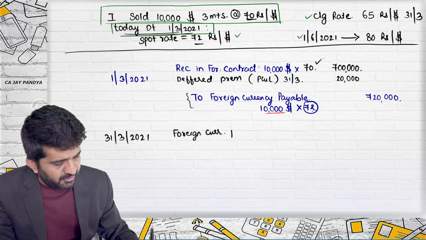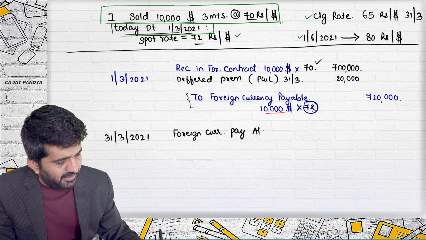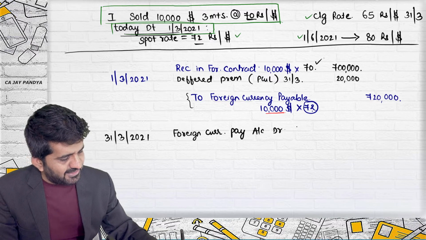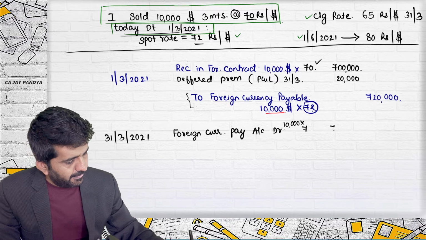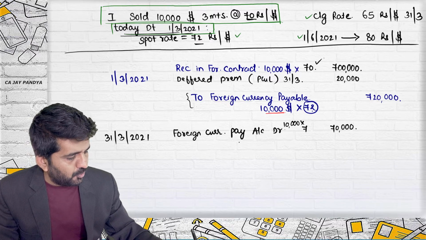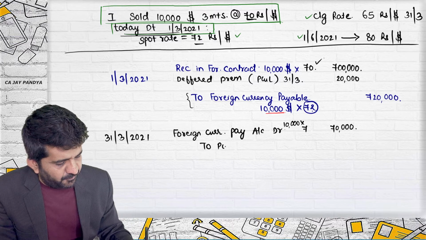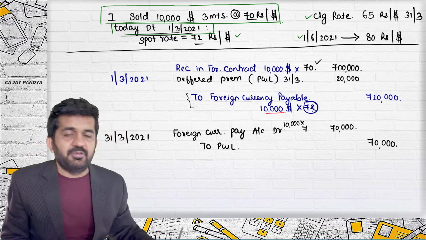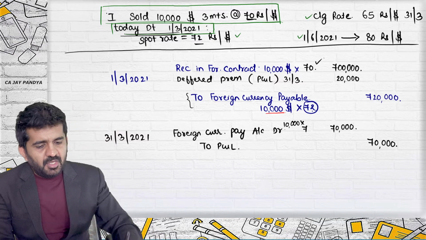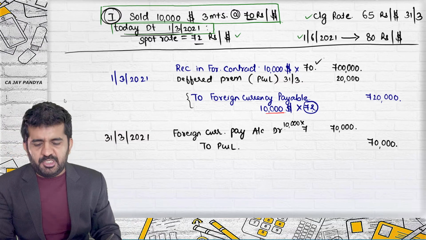Foreign currency payable account debit by 7 rupees. 10,000 is your base, so 70,000 rupees. Whatever the difference is, it is transferred to the P&L account.